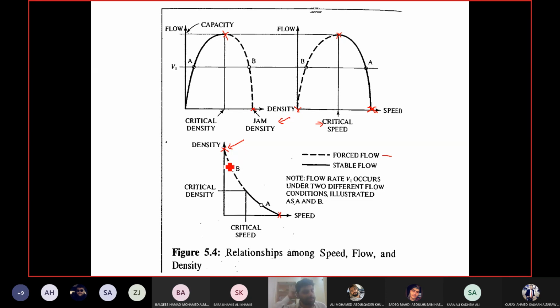Okay, so for your convenience, they have marked 2 points on each graph, A and B. A is representing a stable flow condition and B is representing forced flow condition. So what is the difference between a stable flow and forced flow? You can see A and B both have the same values of flow. The flow value is V1 at A and B both. But at A, the density is lower, speed is higher. So A is in this portion. And for B, density is higher and the speed is lower, which is in this portion. Okay, so you can have the same value of flow, but in a stable flow and a forced flow condition, depending upon the value of speed and density.